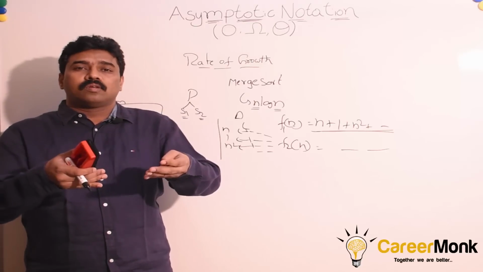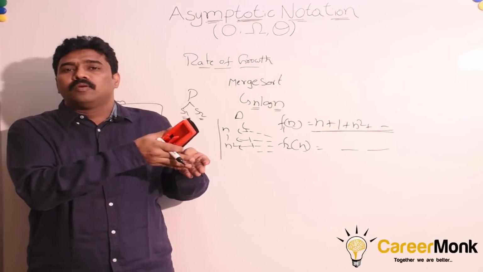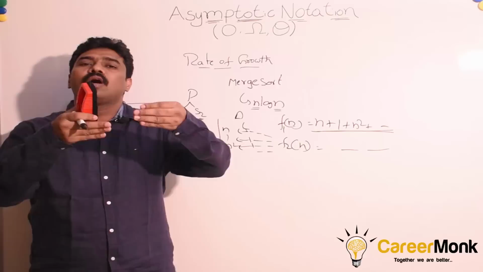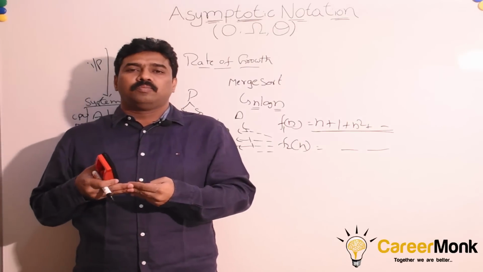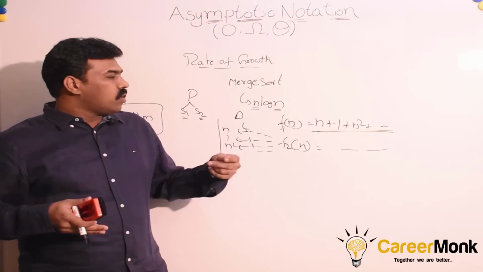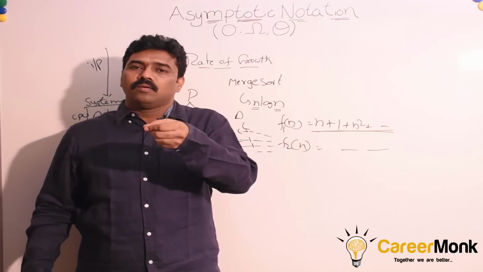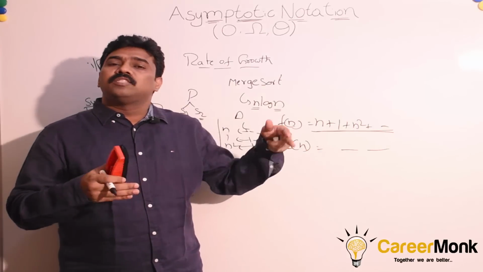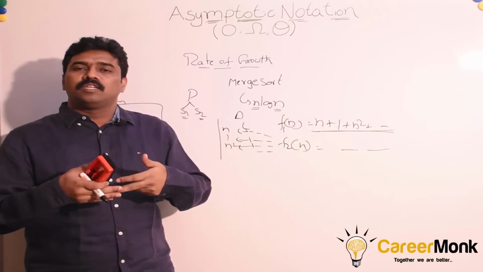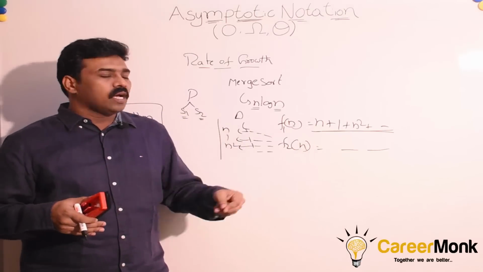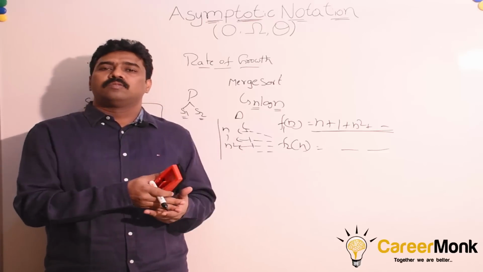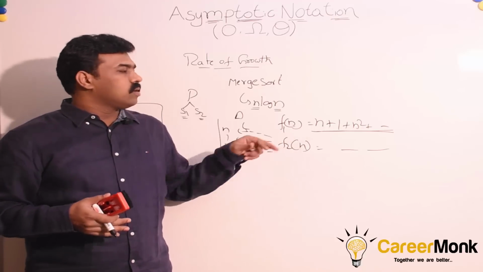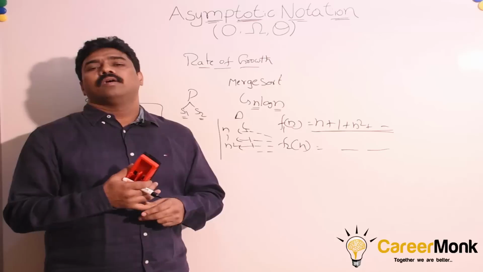In terms of rate of growth, but we are not discussing the exact unit of CPU time. We are not discussing in terms of execution times. We are just discussing in terms of rate of growth, how the algorithm is increasing in terms of time and space. What I mean to say is, if we keep on increasing the input value, at what rate is the algorithm time increasing? At what rate is the space increasing? How much space is it consuming for solving the problem? If n is equal to 100, at what rate is the algorithm taking for solving this problem? If n is equal to 1000, what is the rate of growth of the algorithm? That is what we have to understand, and that is the focus of rate of growth.